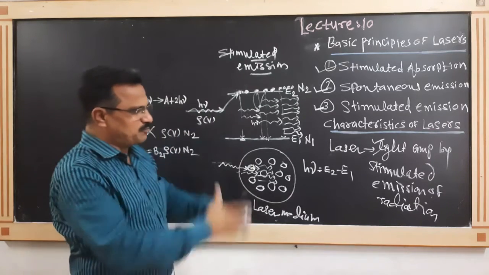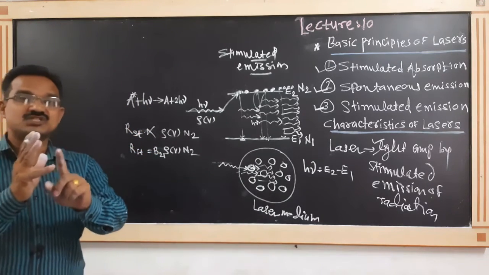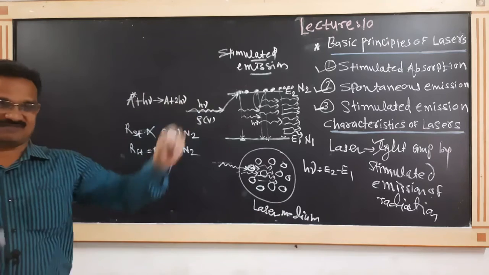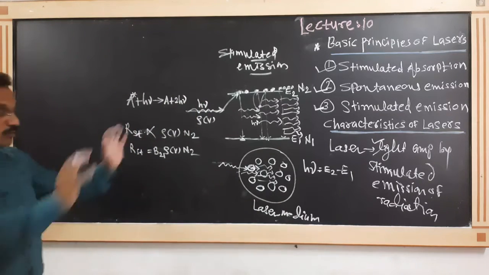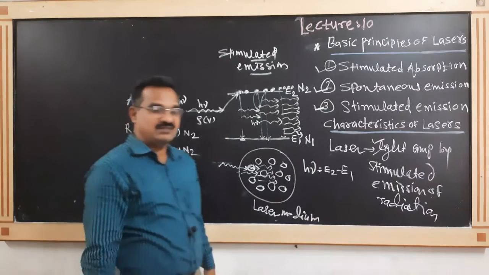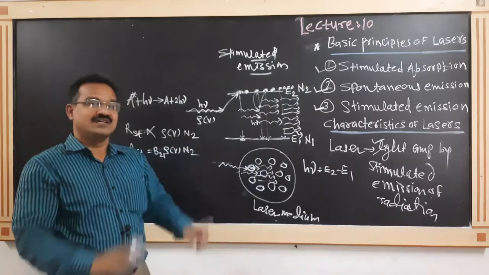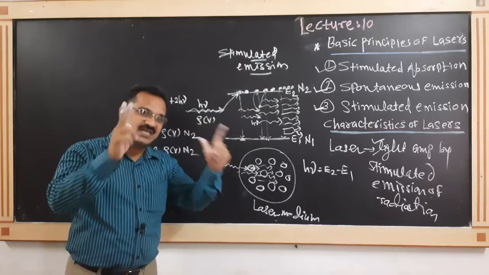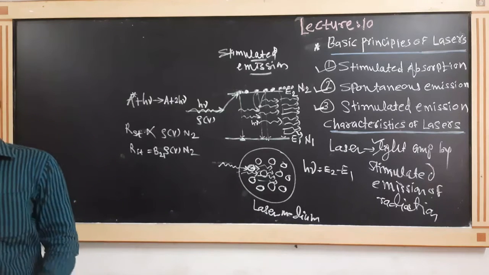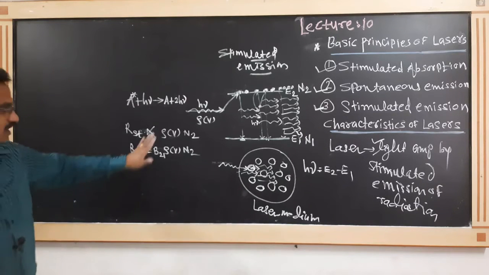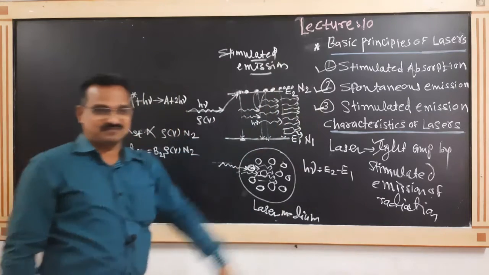What about the basic points related to this? Stimulated emission is controlled from outside. It is an artificial process. The photons emitted in stimulated emission are all traveling in the same direction. They have the same frequency, same wavelength, same plane of polarization, all things the same. In addition to this, in stimulated emission, multiplication of photons takes place.